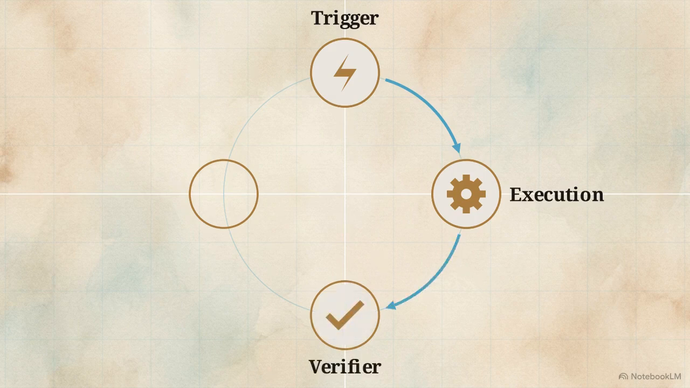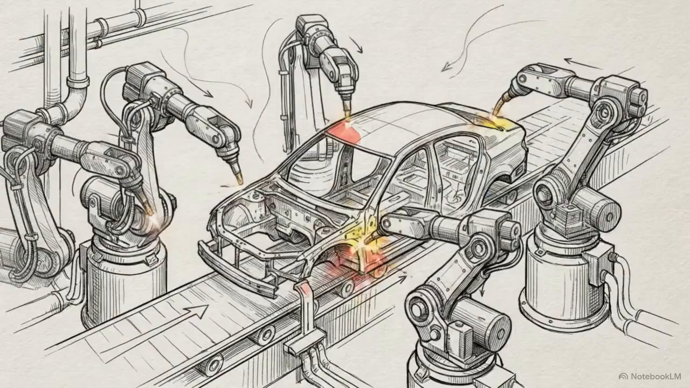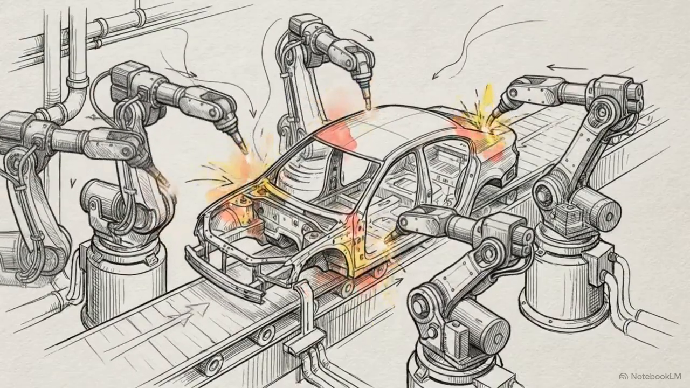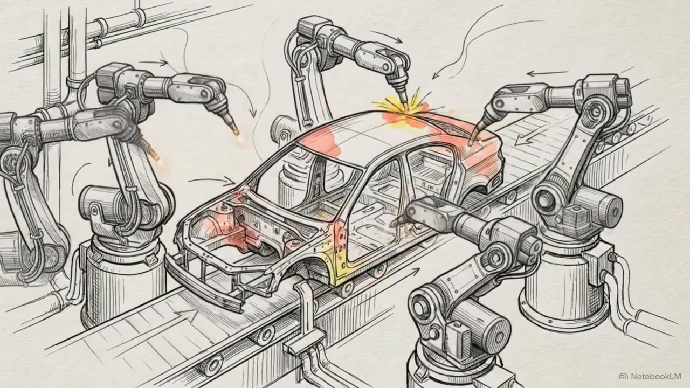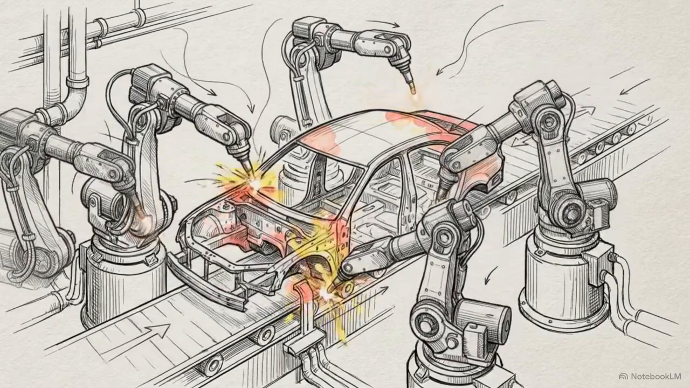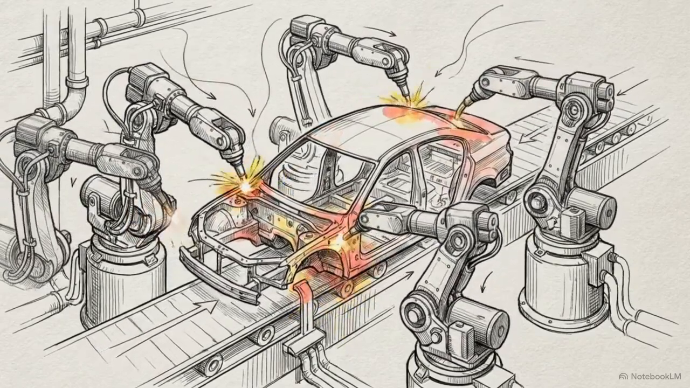Every functional loop relies on 4 components: a trigger to start the task, the execution where the agent acts, a verifier to check the work, and a state to maintain memory. This mirrors the logic of industrial manufacturing. Factories use control systems to constantly measure the quality of their output against strict performance indicators.